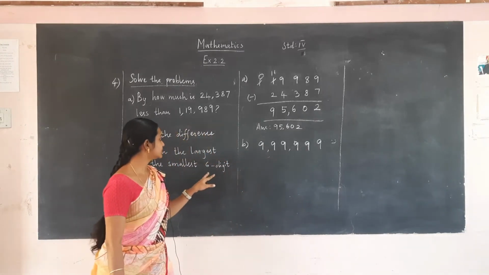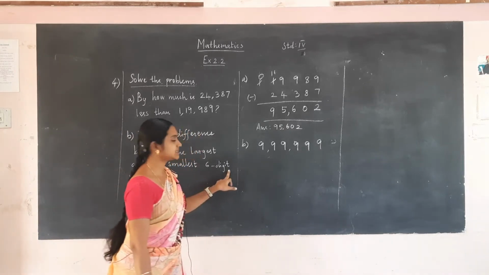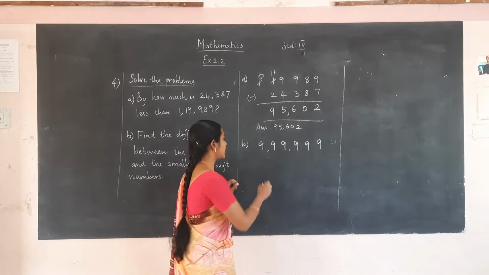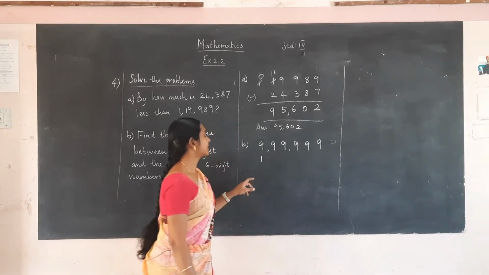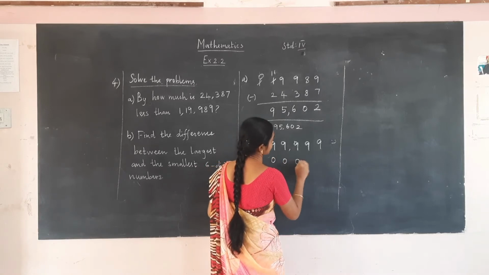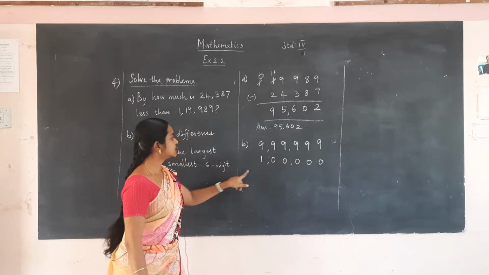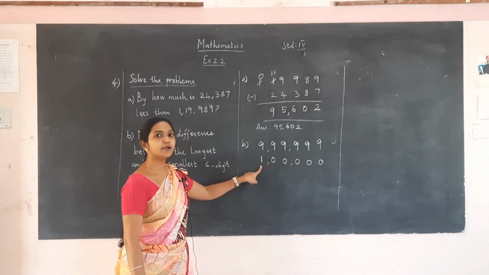Next we are going to write smallest 6-digit number. For smallest 6-digit number you have to write 1 first and put 5 zeros. So the smallest 6-digit number will be 1 lakh.